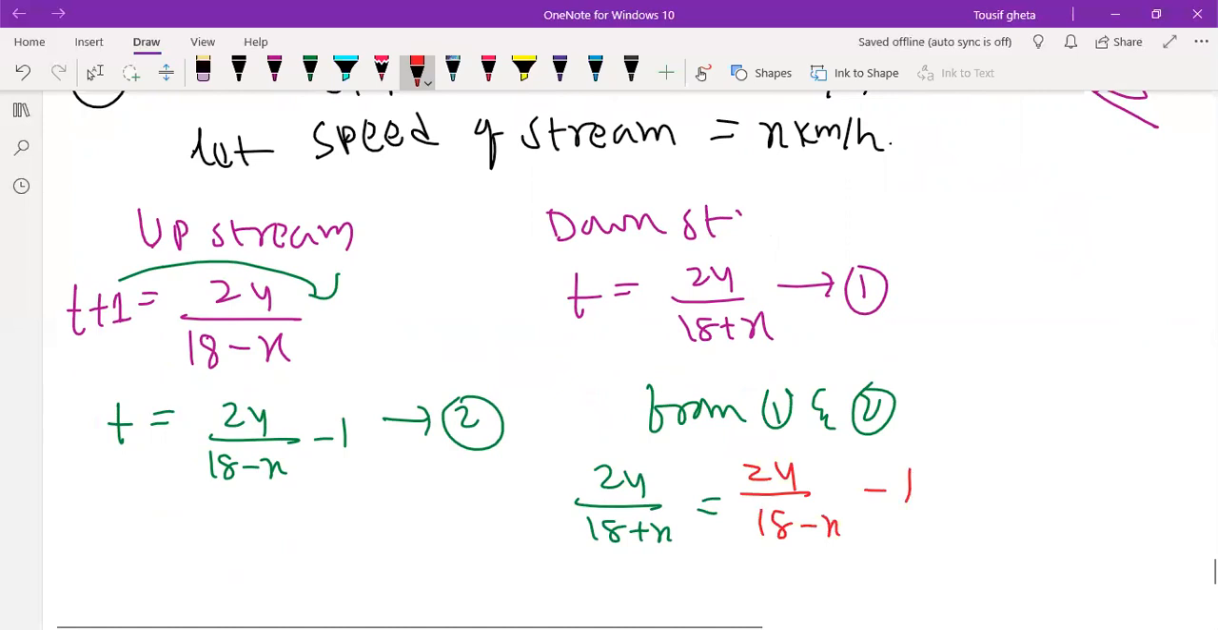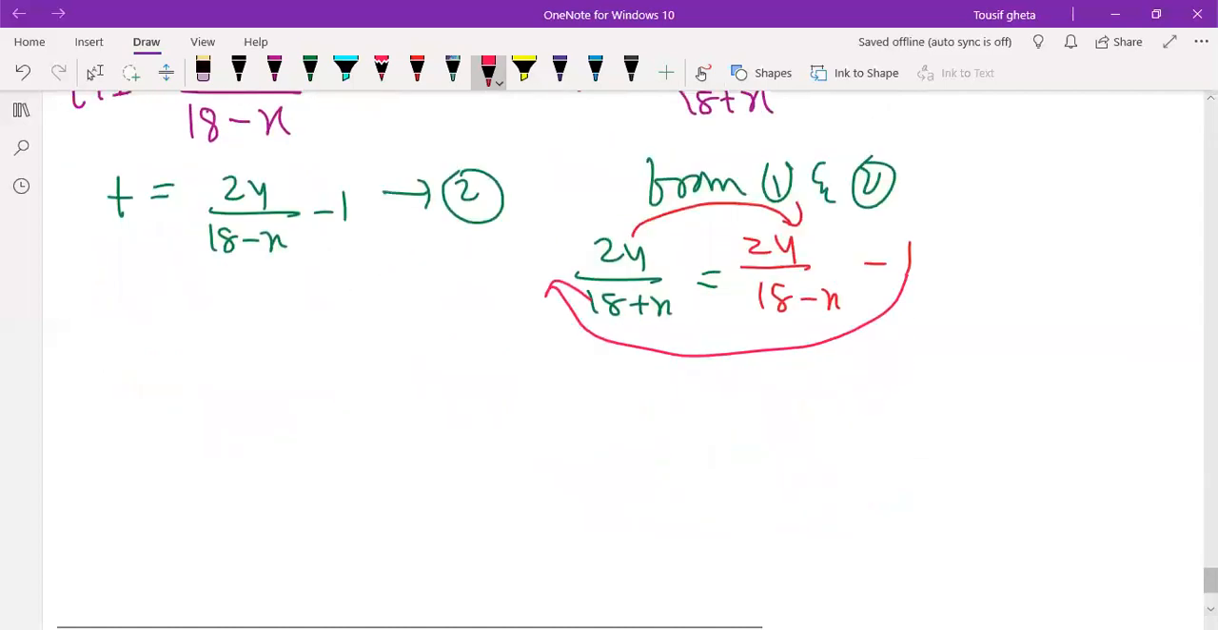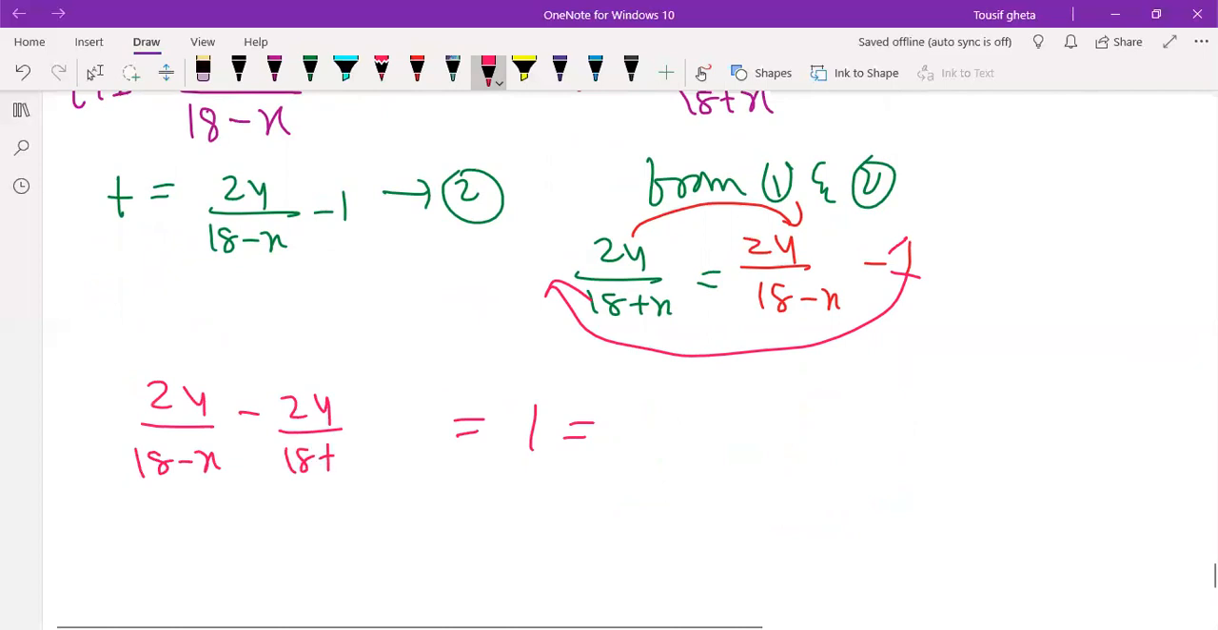So what we will do, this question is very important, remember. This I will take here, and this one I will take here. It's very simple. So this 1 is equal to 24 by 18 minus x minus 24 by 18 plus x. So this is equal to 1.